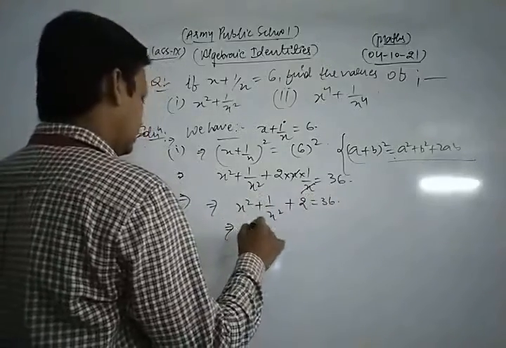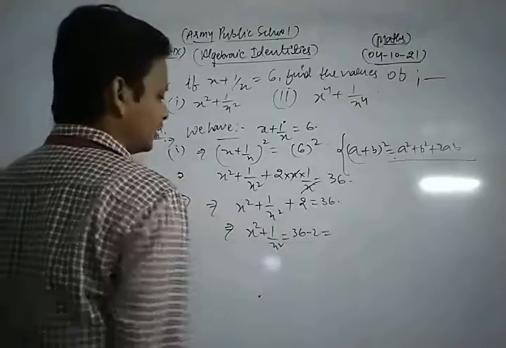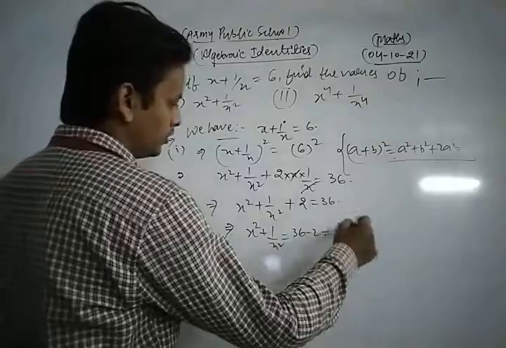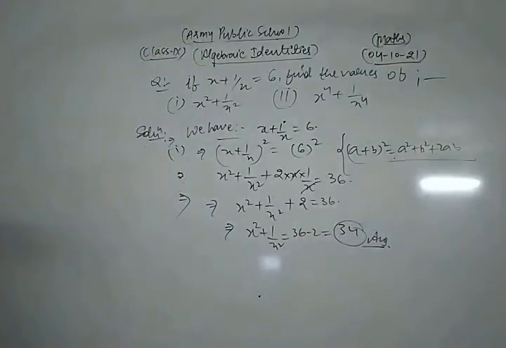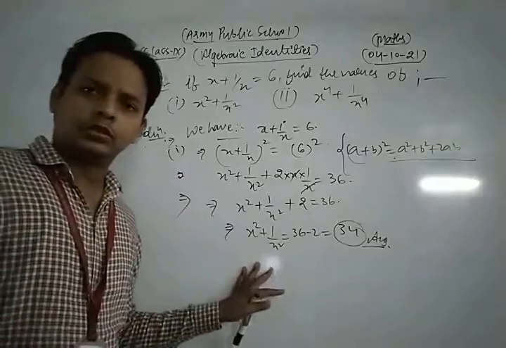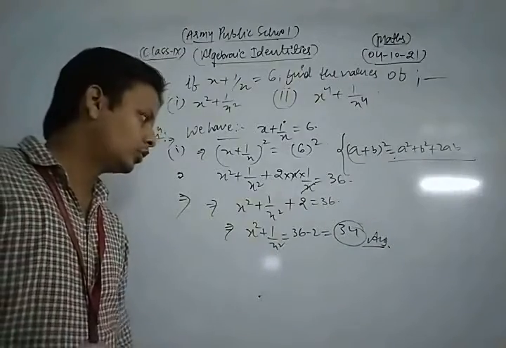So now x square plus 1 upon x square is equal to 36 minus 2, that is equal to 34. So in this way, this is the required solution of the given question.